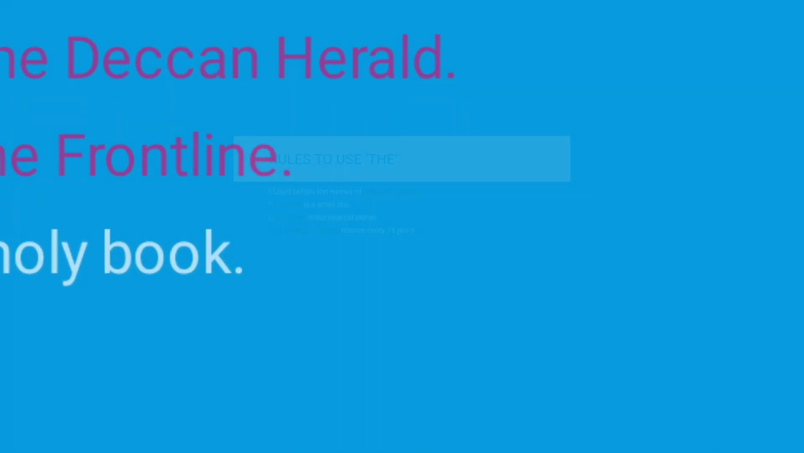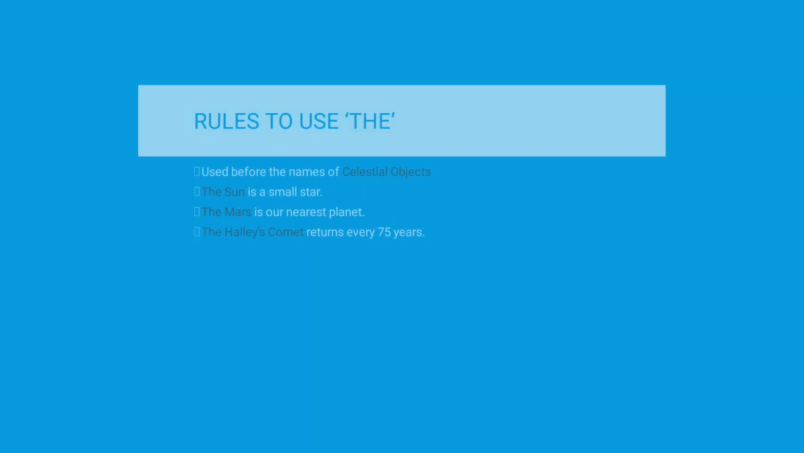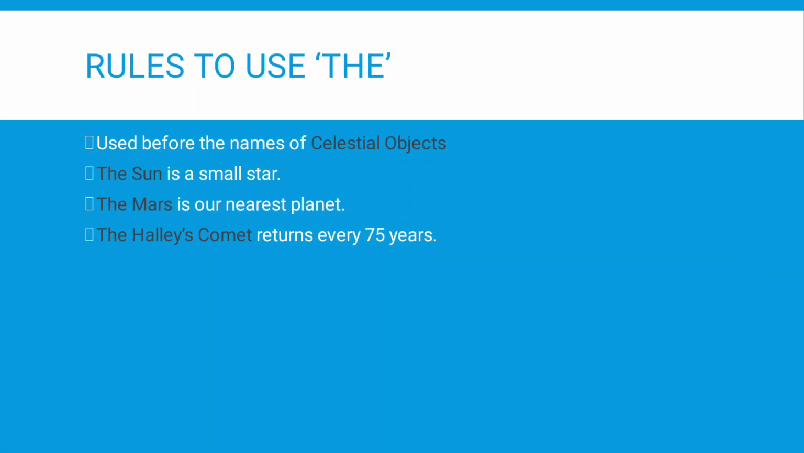Next one. It is used before the names of celestial objects. Now, what are these celestial objects? The objects or the things or anything that is in the universe. For example, stars, galaxies. Here I have given the example of Sun, Mars, and Halley's Comet.